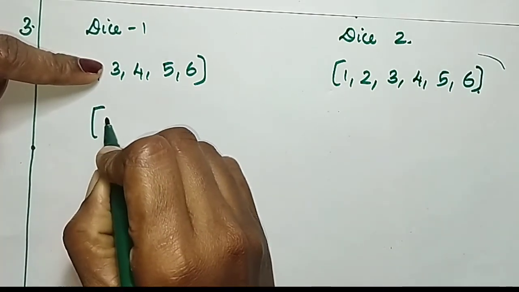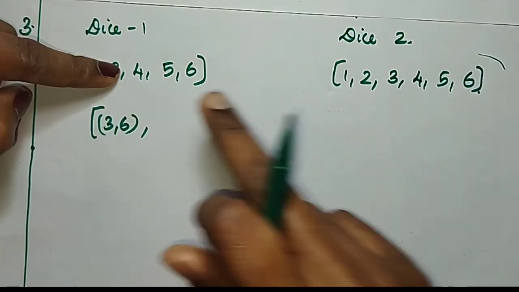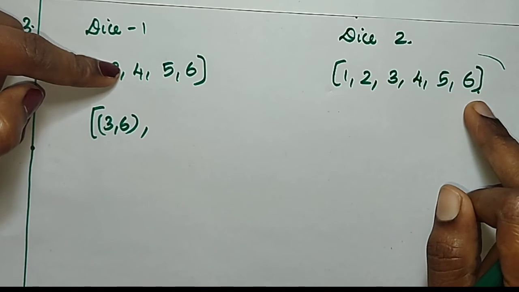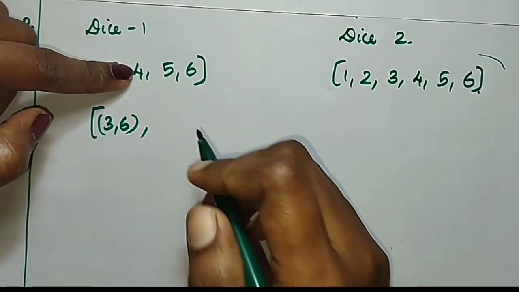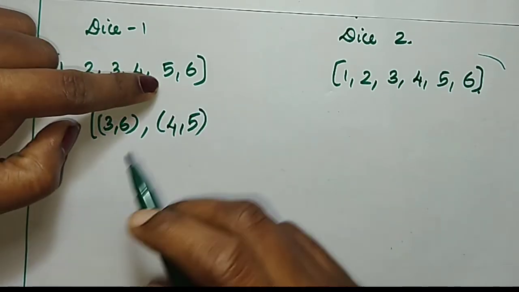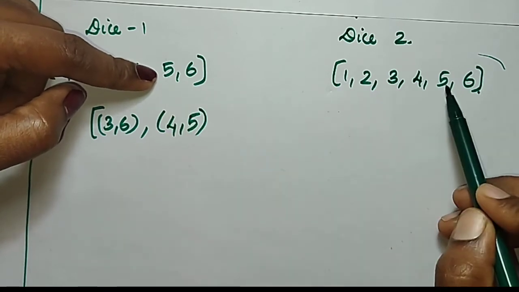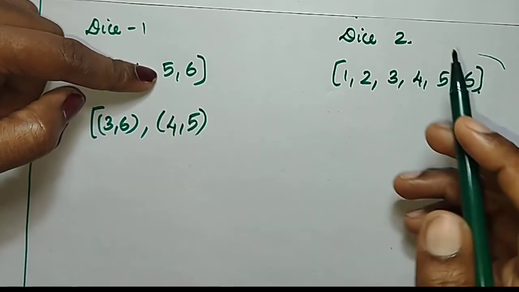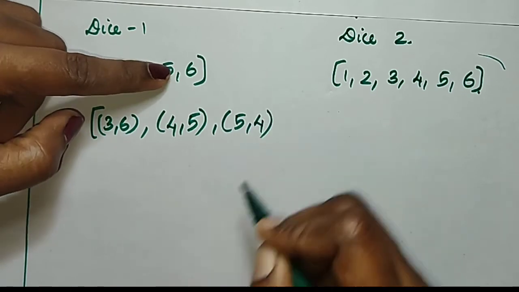So we can write 3 and 6. Next, 4 plus 6 is 10, but 4 plus 5 is 9, so we can write 4, 5. Again, 5 plus 6 is 11, 5 plus 5 is 10, 5 plus 4 is 9, so we can write 5, 4.